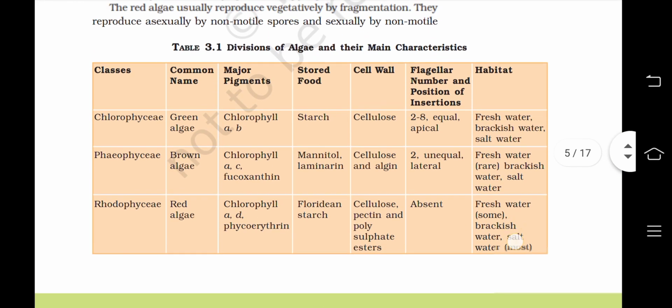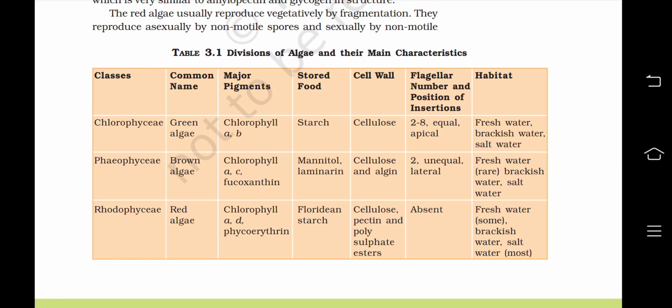Now let's look at the divisions of algae and their main characteristics. So technically we are looking at the different features in a table form. If we talk about the Chlorophyceae, the common name is green algae. Pigments are chlorophyll a and b. Food is stored in the form of starch. Cell wall is made of cellulose. Flagellar number and position of insertion is 2 to 8 flagella, equal in size and apical in position. Habitat is freshwater, brackish water, salt water.